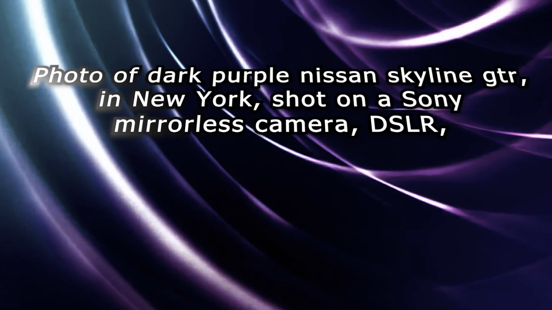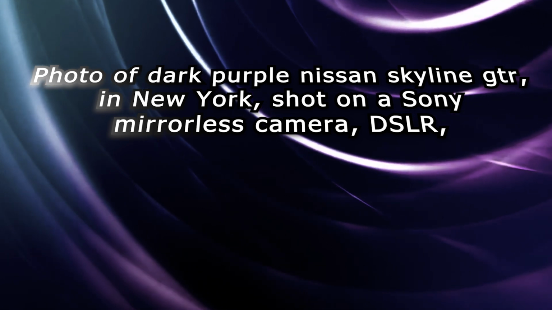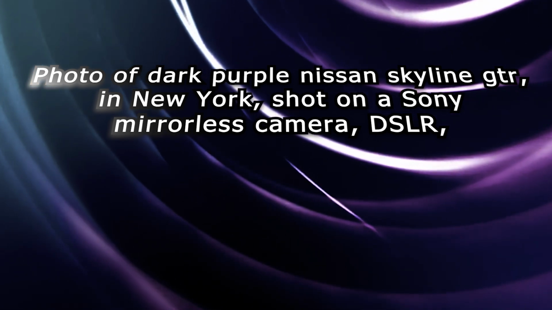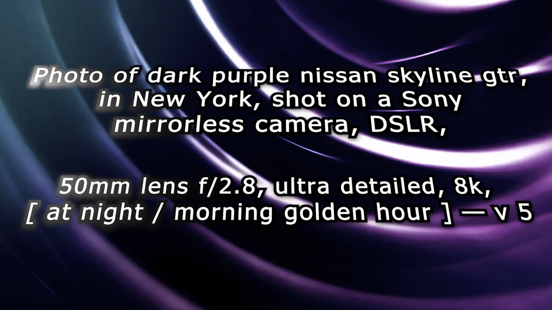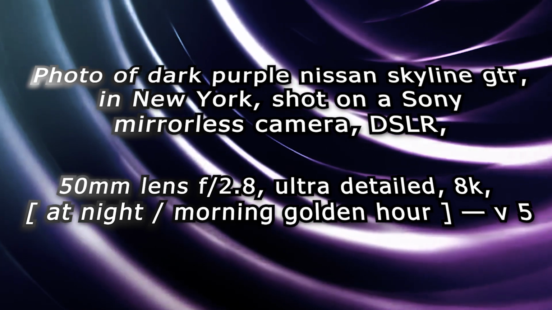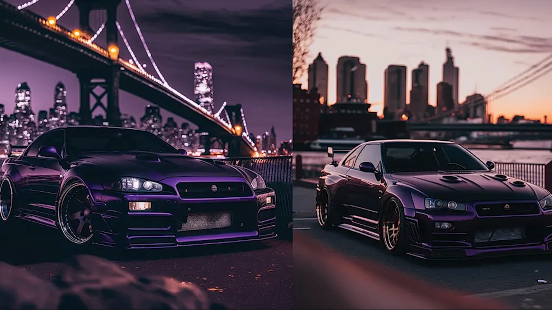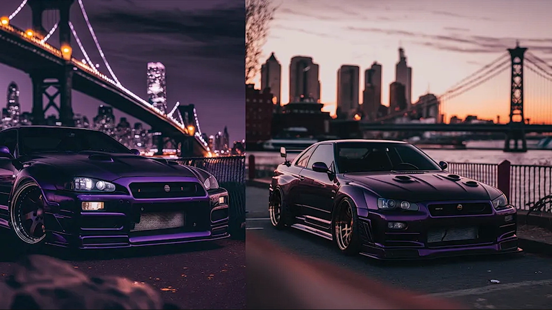Photo of dark purple Nissan Skyline GTR in New York, shot on a Sony mirrorless camera, DSLR, 50mm lens, f2.8, ultra detailed, 8K, at night/morning golden hour, v5. And it's really easy to see the difference, so don't be afraid to play around and have some fun.